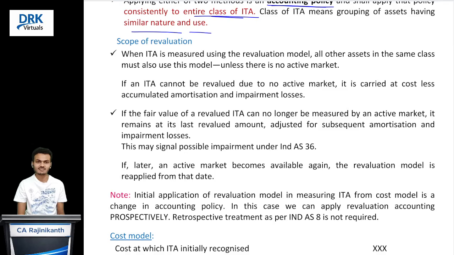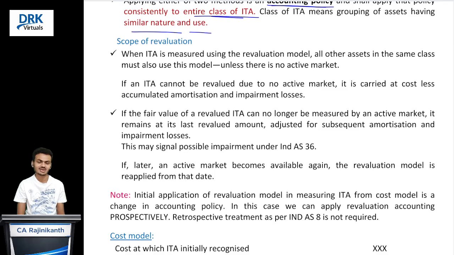Suppose you are following the revaluation model for all three softwares, and software C has no active market. In that case the standard has provided one exception. No problem. For the first two softwares you can follow the revaluation model. For the third software C, you can subsequently measure at cost model.